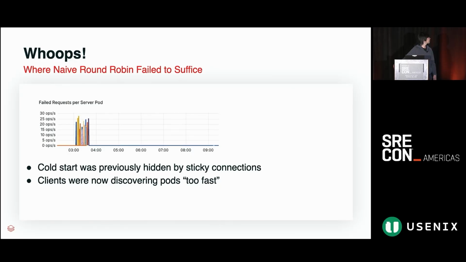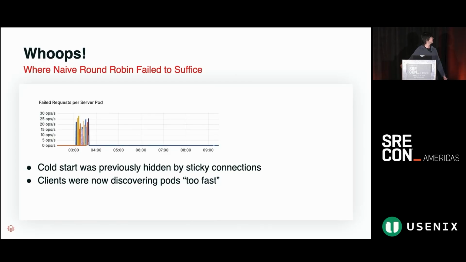And so in the old world, where every client was just sending to these sticky connections and unable to detect that this new pod had come up until the old connections had expired, this type of lag between a pod becoming fully ready was hidden from us because they weren't even receiving requests in the first place.